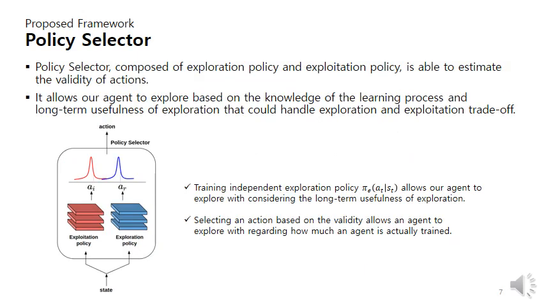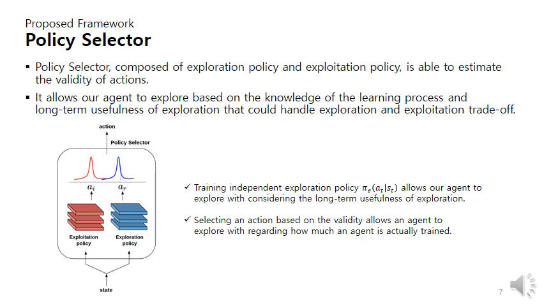Policy selector, composed of exploration policy and exploitation policy, is able to estimate the validity of actions. It allows an agent to explore based on the knowledge of the learning process and long-term usefulness of exploration that could handle the exploration and exploitation trade-off. In the figure, the state goes as an input to the policy selector. Then, exploitation and exploration actions are selected from exploitation and exploration policy separately. According to the validity of both actions, evaluated by the policy selector, a single action finally comes as an output.